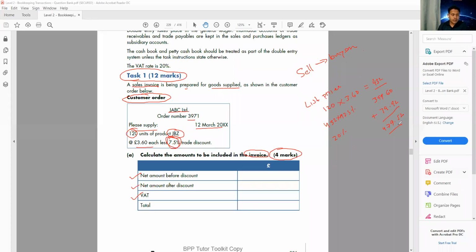Very well done. You can see this is a 4 marks question, not very difficult, and it will not take too much time to score these 4 marks very easily.